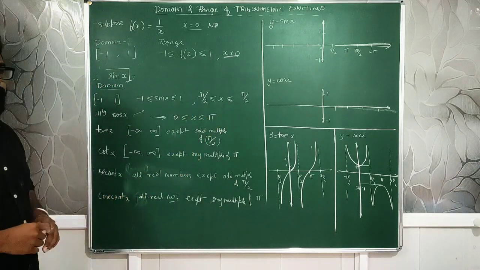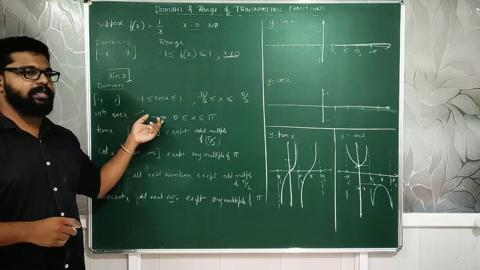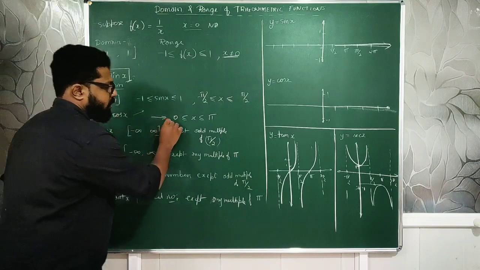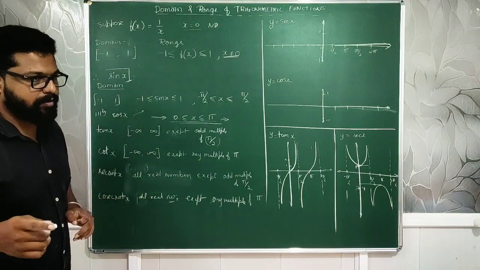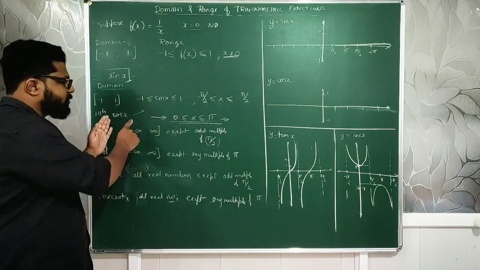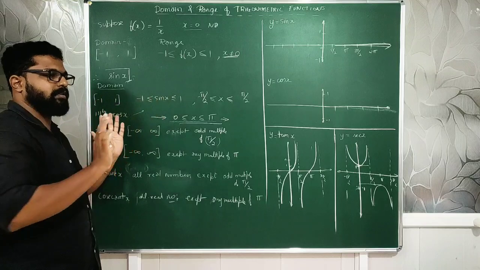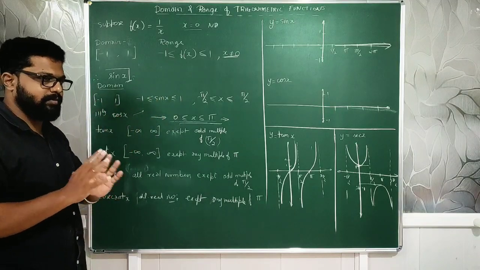Okay. 0 to pi. Minus cos of pi is not defined. So this range you will understand much more clearly when we move on to the next year's topic. For now, it is roughly this one: the range is minus 1 to plus 1. That's all you need to remember for now.